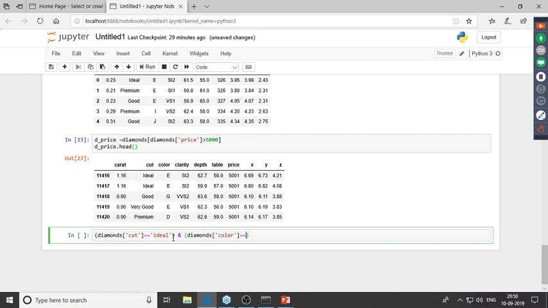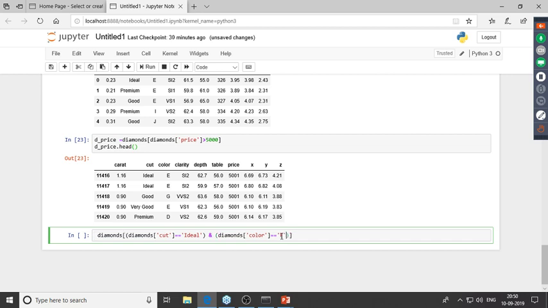Now, whenever you're giving all of these conditions, you have to make sure that these spellings are correct, and you have to also take care of whether it is in capitals or whether it is in small letters. So as you see, it is capital I, so I'd have to keep it as capital I, and over here it is capital E, so you'd have to put it as capital E over here. Now again, I will type in diamonds, and inside the parenthesis, I'll cut this all out and I'll paste this inside this.